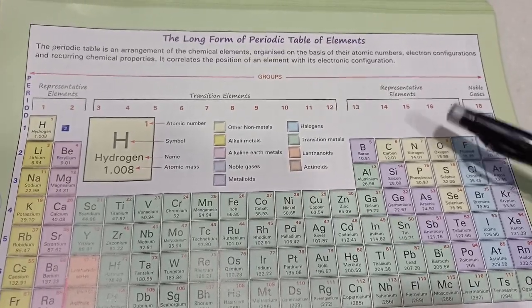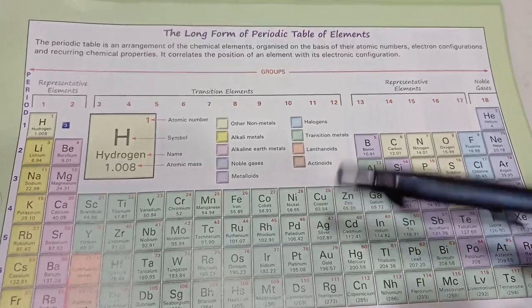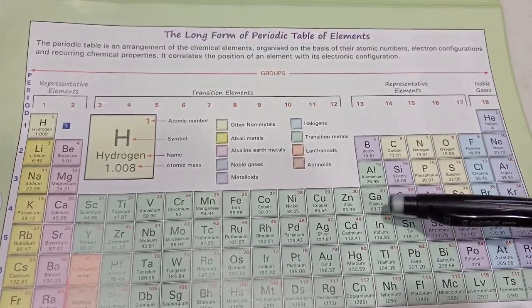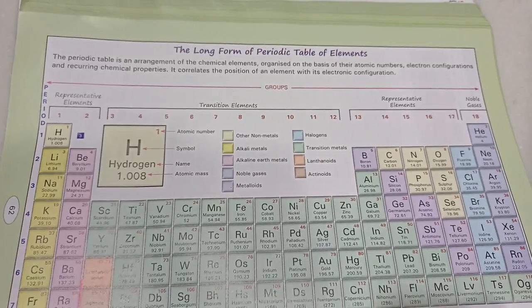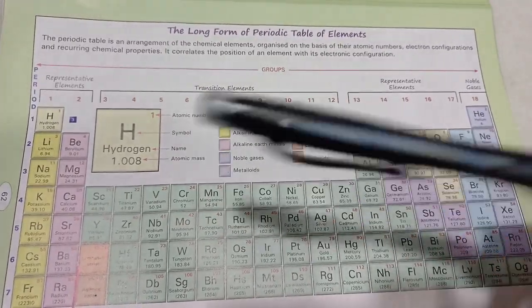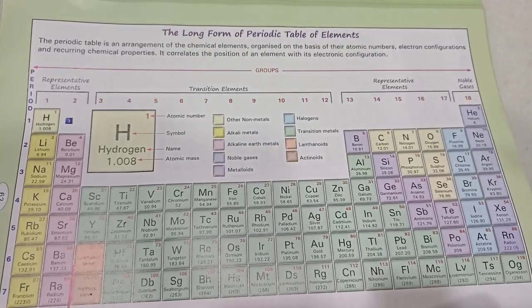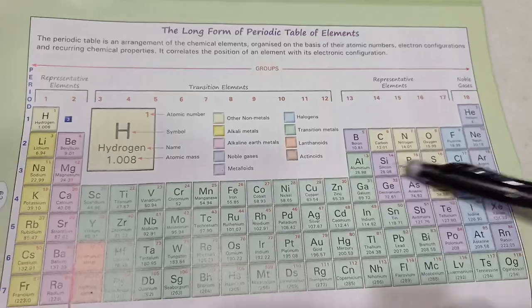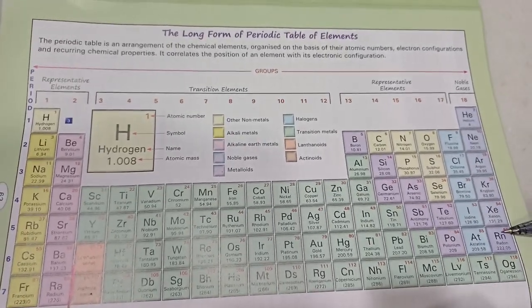Fluorine is the smallest in its period. So in the exam they will give you 4 or 5 elements and ask you to arrange them in increasing or decreasing atomic size. These are very tricky questions. You really think and answer them. Which is the largest atom in period 3? Sodium. Smallest is chlorine. So down the group atomic size increases, but from left to right across a period atomic size decreases. Noble gases are an exception.